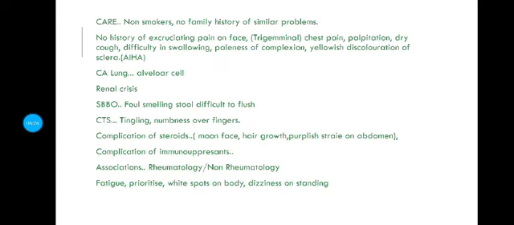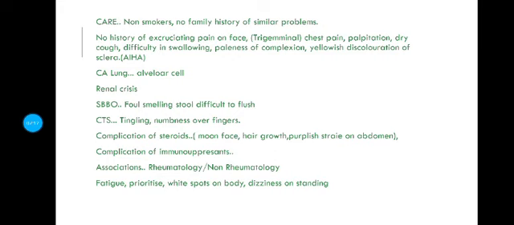Then after ruling out the differential diagnoses, DDs, in our history, we are going to go for CARE. CARE is, as I already told you, complication, association, risk factors, and etiology. Etiology and risk factors are one and the same thing. In this, we will rule out that there was no history of any family history of similar problems, and patient was a non-smoker. However, what will be the complication and association? I have combined them together. There is no history of any excruciating pain on the face, this is trigeminal neuralgia, or chest pain, palpitation, dry cough, difficulty in swallowing, paleness of complexion, yellowish discoloration of sclera.